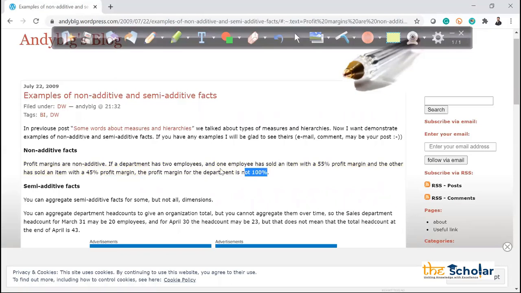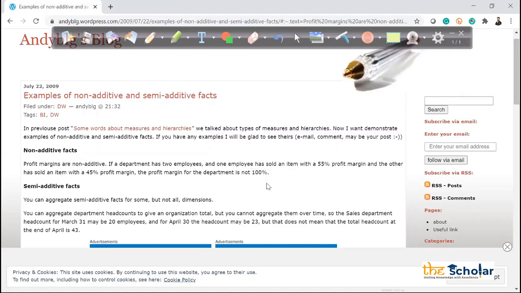Which makes sense. Customer ID is a dimension, Mahima. I need a number. Number means like profit margin. Now profit margin, let's say I sell one product with 45% of profit, but you sell one product with 30% of profit. We both are in the same company, let's say. So it's not like we will have a 30 plus 45, 75% of profit, right? It's not the same. Altogether we have to calculate what actually the profit margin is. Okay, that is what this non-additive fact is.